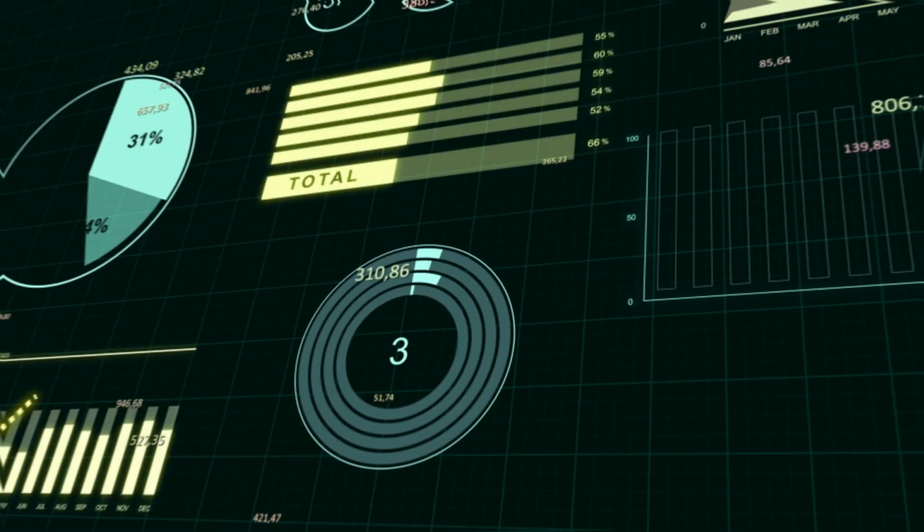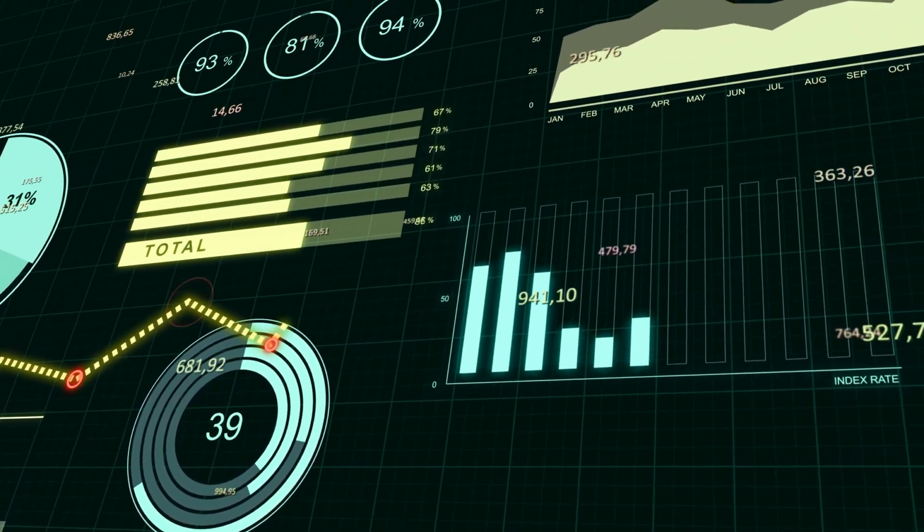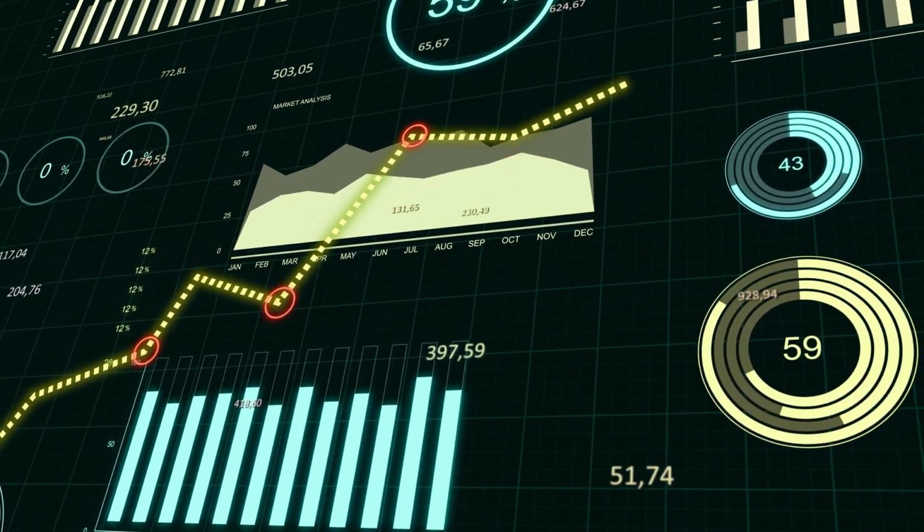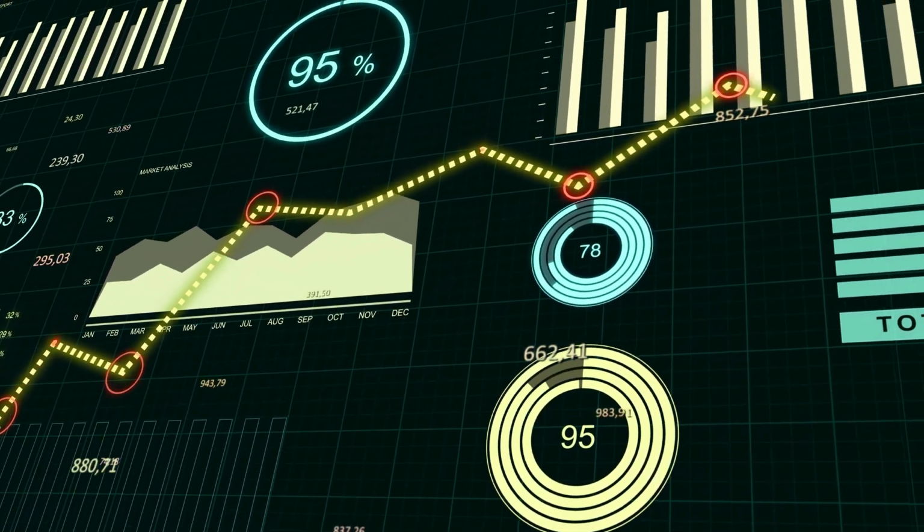Step 5. Scale your business. Once you have a successful system in place, it's time to scale your business. You can use ChatGPT 4 to generate new content, automate tasks, and streamline your operations. This will allow you to focus on growing your business and increasing your earnings.